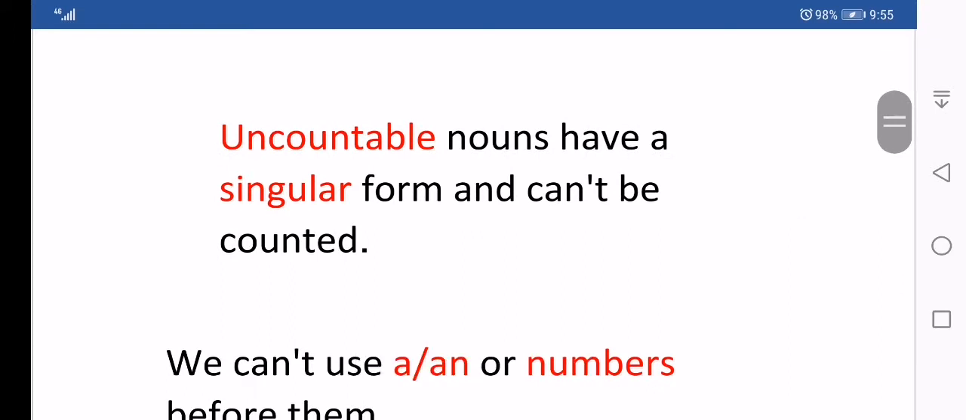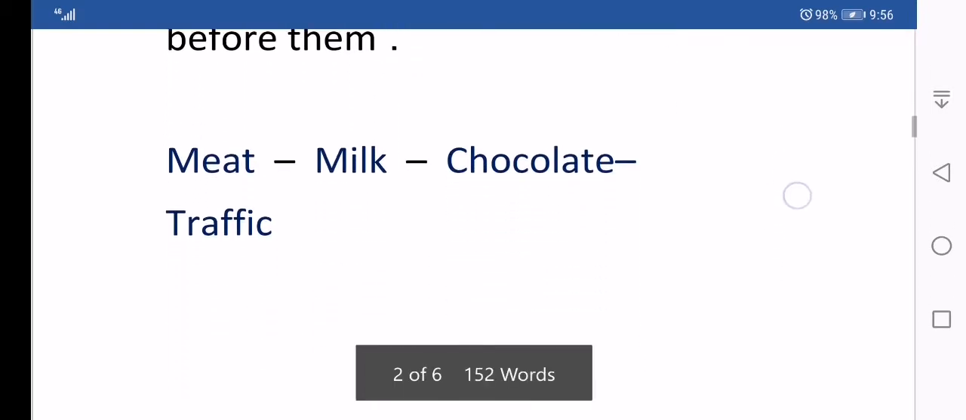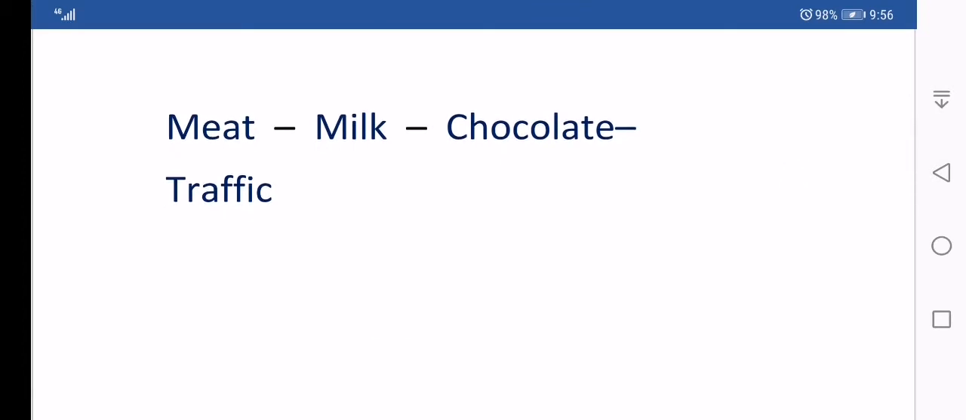However, uncountable nouns have a singular form and cannot be counted. We cannot count them. And we cannot use the indefinite articles a, an, or numbers before them. As you can see, here we have some examples. Meat, milk, chocolate, traffic. All these words are uncountable.